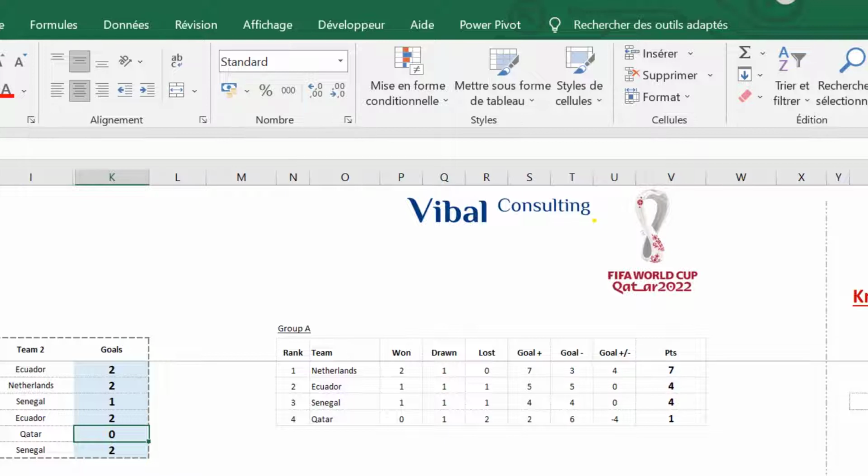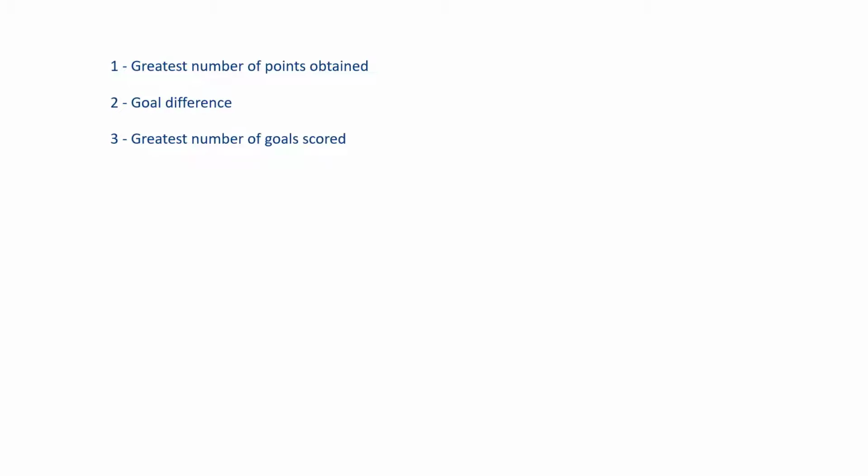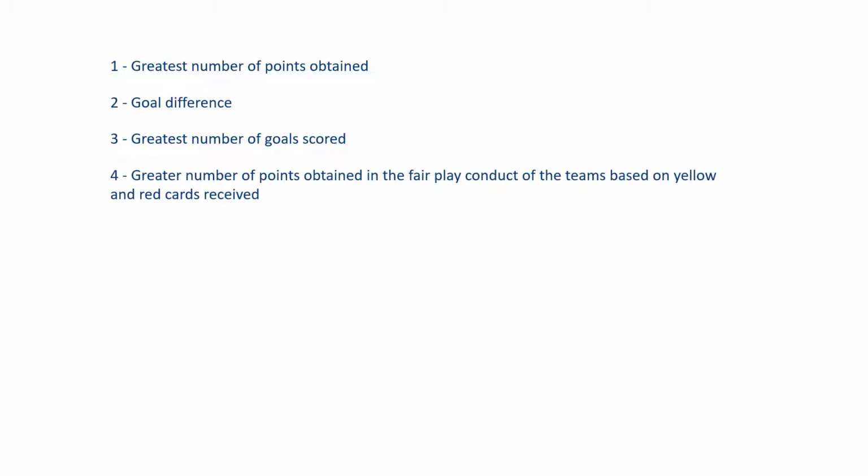So it's important, but we're going to focus a little bit on the official FIFA rules. So the first differentiation is done by the number of points. If there is a tie on the number of points, we look at the best goal difference. If equal on this criterion, we then look at the best attack, so the greatest number of goals scored. If still deadlocked, then we are in an extremely rare case. We then move on to the fair play points, determined by the number of yellow cards or red cards. And if we are still equal, then we rely on a draw.